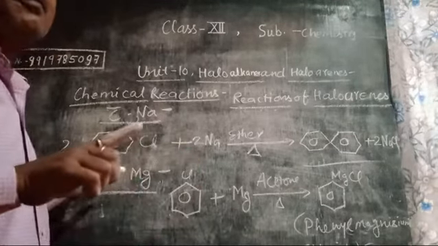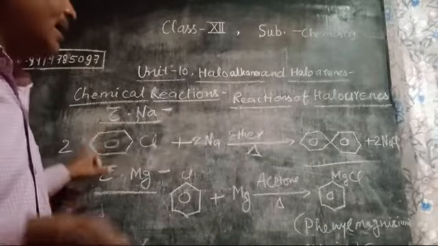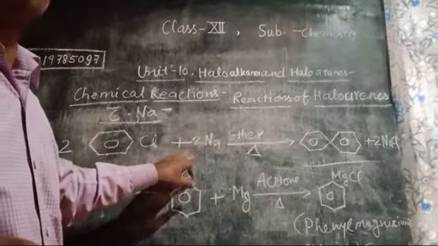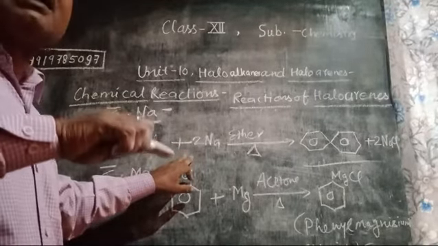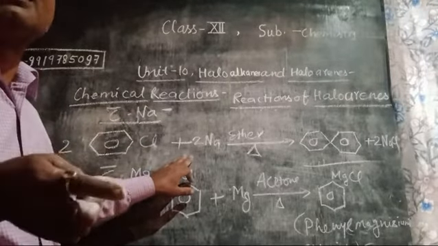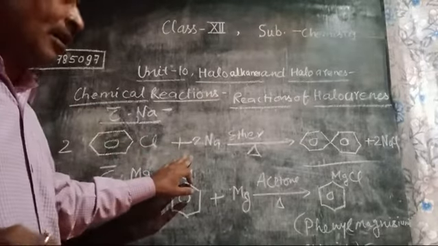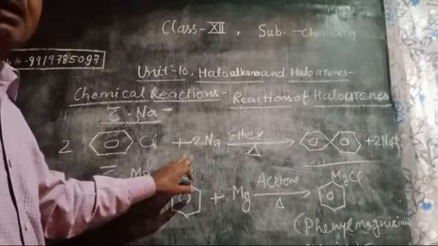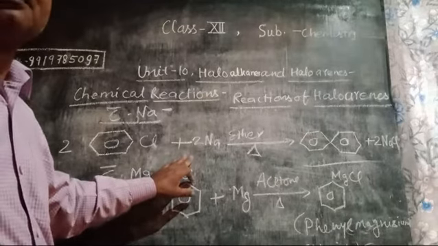And if one is an aromatic halide and another is an aliphatic halide, then an adduct of aryl and alkyl is obtained. Such a reaction is called the Wurtz-Fittig reaction. It was already explained in my previous class. Now the topic is over, and further we will explain the next topic.